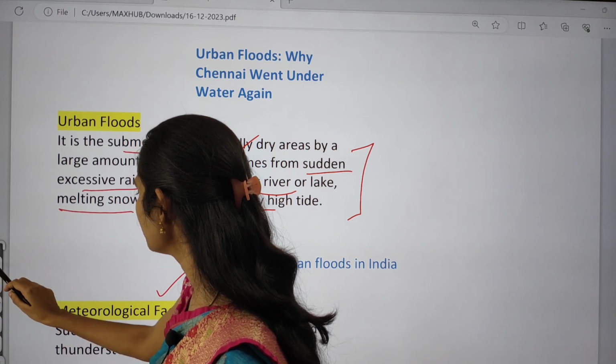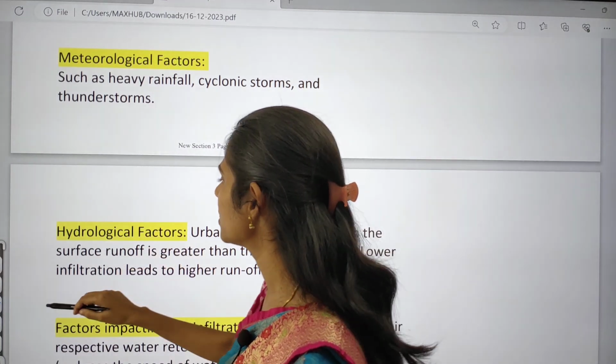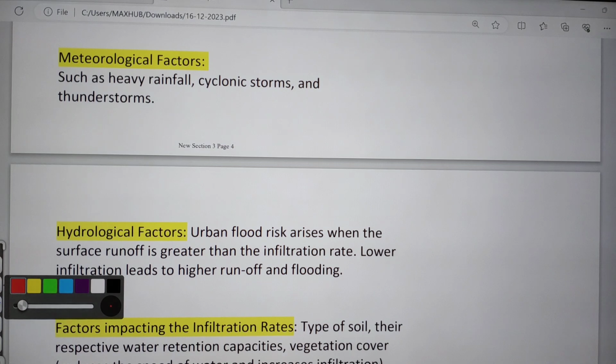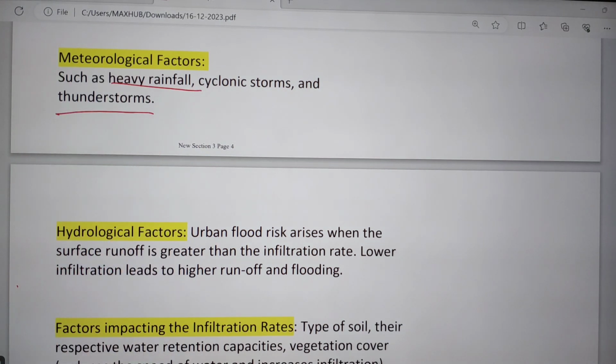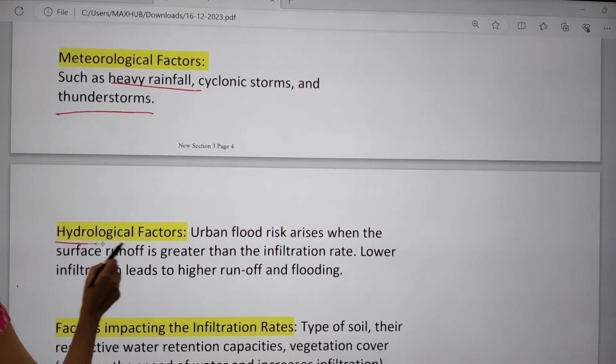So meteorological factors means whenever we are having a very heavy rain, or whenever a cyclone happens, we can't stop that, right? Because of the cyclones, heavy rainfall and thunderstorms, they will bring huge rainfall. And this one is hydrological factors.